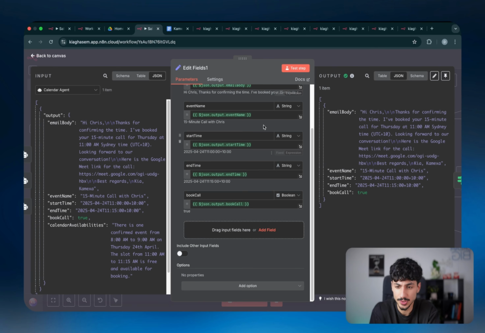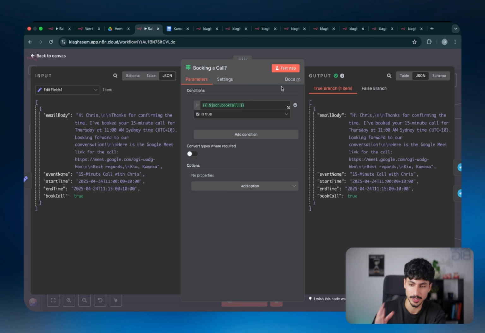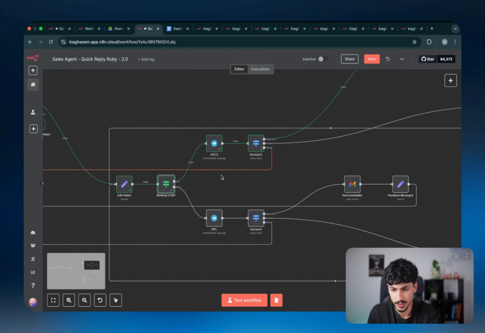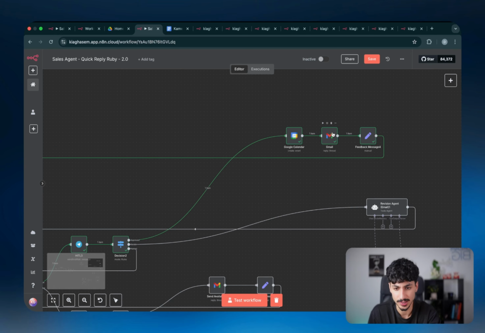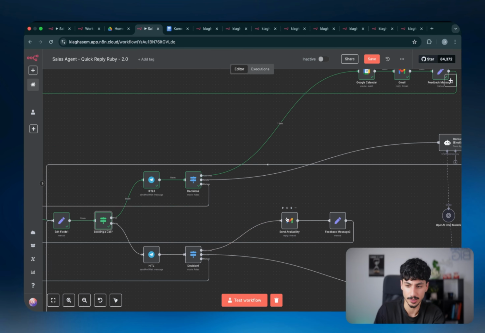Now coming over here, you guys don't have to change anything, so leave it as it is. Then moving on, we're just defining an if statement to say whether we're trying to book a call, yes or no, and that's what was defined by the AI agent. If we are trying to book a call, it will go up. If it's not, it will go down. So as you guys can see, if it goes up, it's going to end up with booking a call and sending a confirmation email. If it goes down, it's going to end up just sending the availabilities.